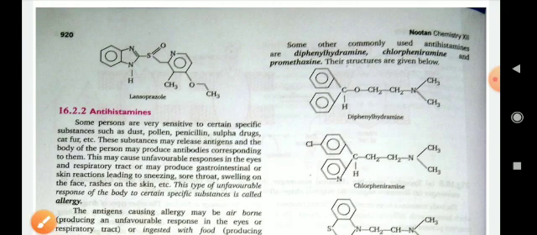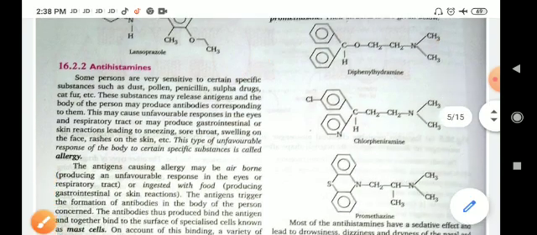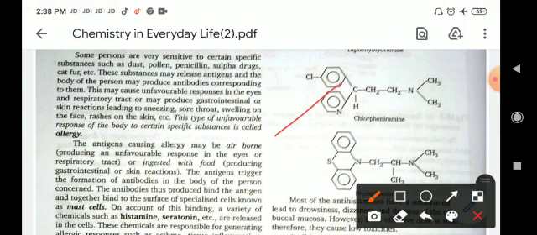Some other commonly used antihistamines are, for example, diphenhydramine. In the structure of diphenhydramine, two phenyl groups are attached with a hydramine group. Another is chlorpheniramine, meaning a chloro group is present with phenyl.